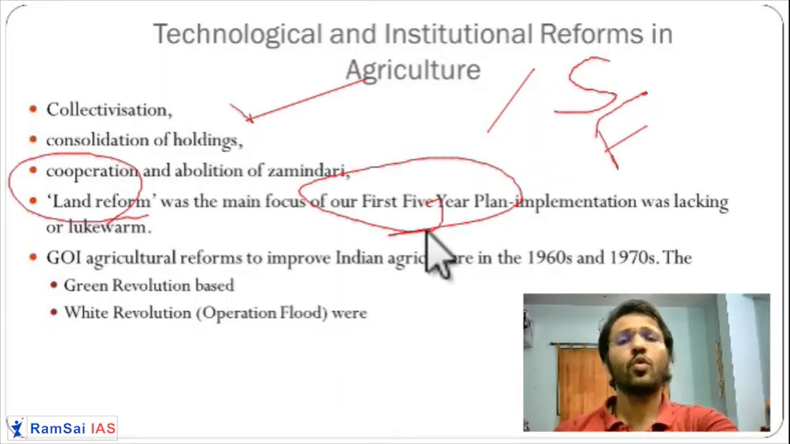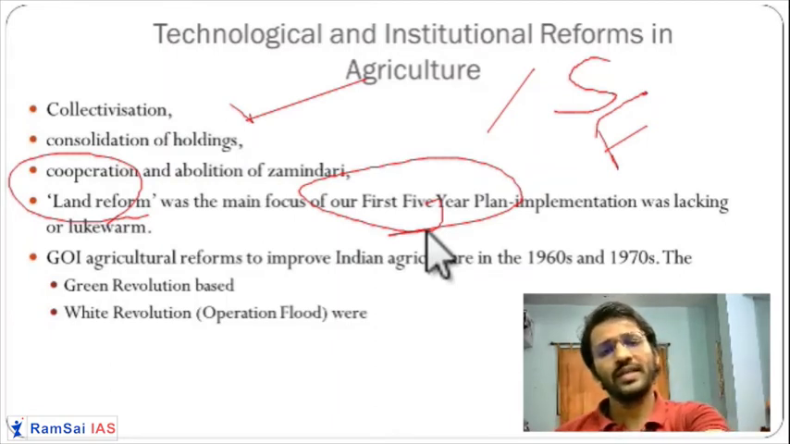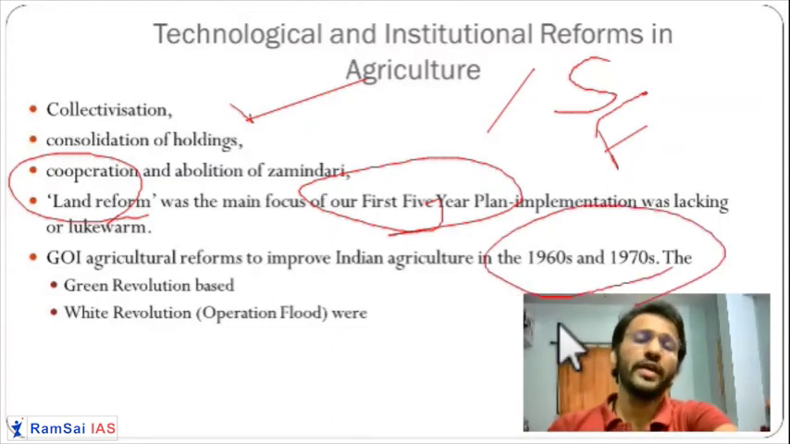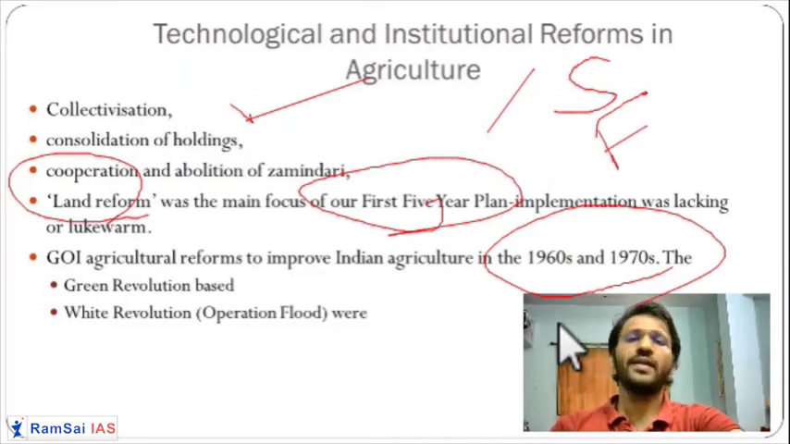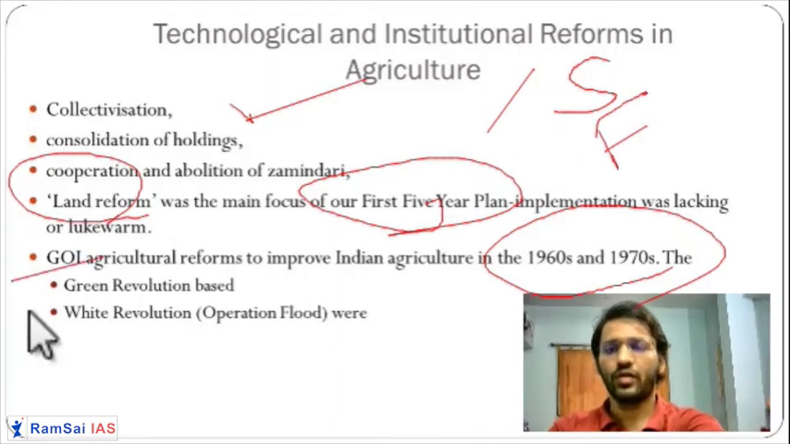That's why there are more suicides of farmers nowadays. So what did the government see in the 60s and 70s? Okay, whatever farmlands our farmers have, let us improve that farmland. So what they did, they started different revolutions, like green revolution, white revolution.